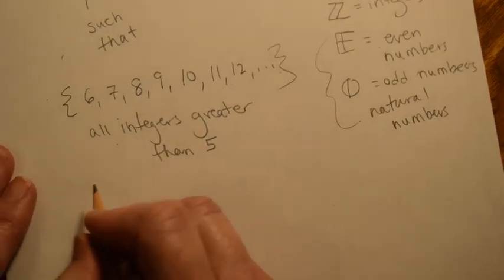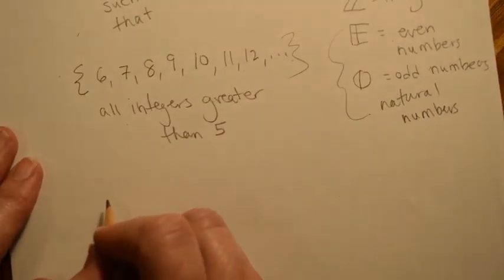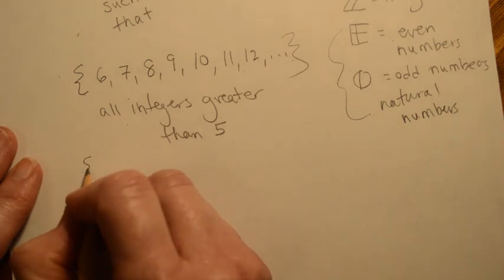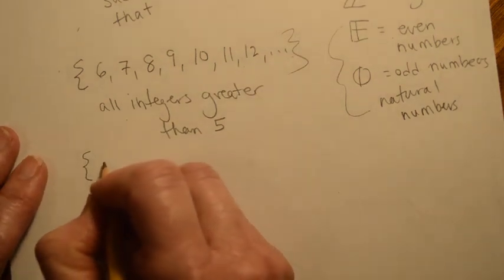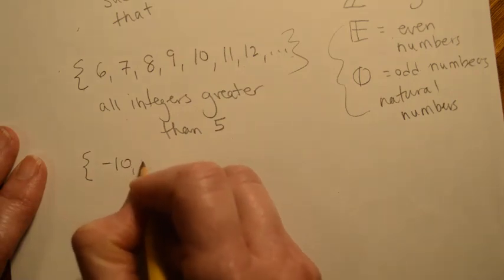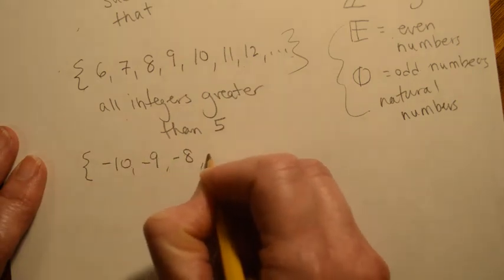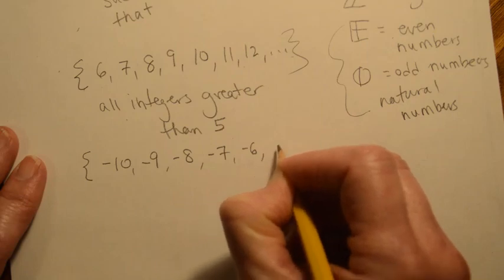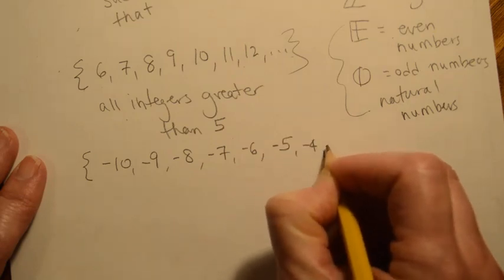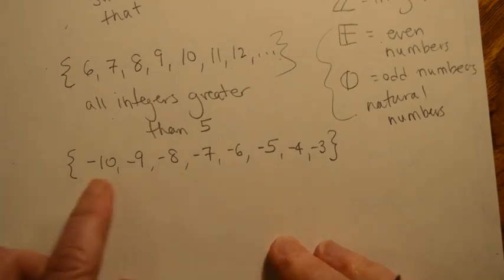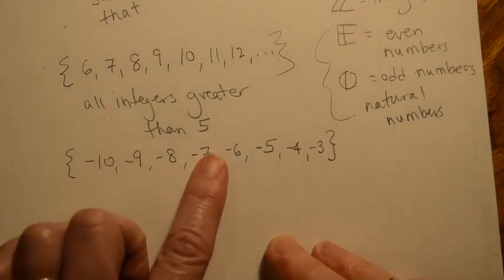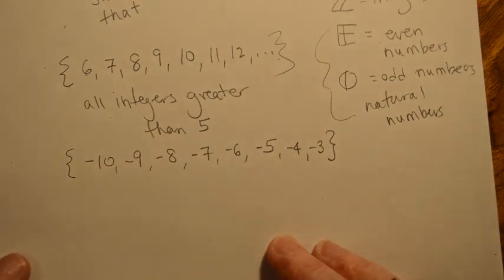Okay, let's do one more, and I want you to pause and think about this and see if you can write it out. Let's say I want this set of numbers that are between -10, -9, -8, -7, -6, -5, -4, -3.